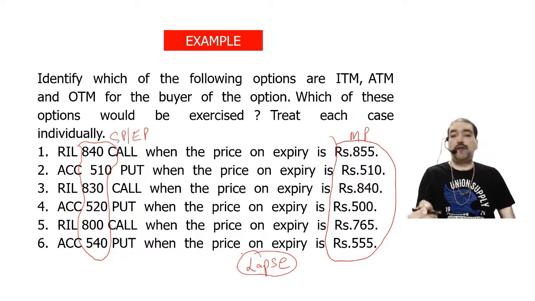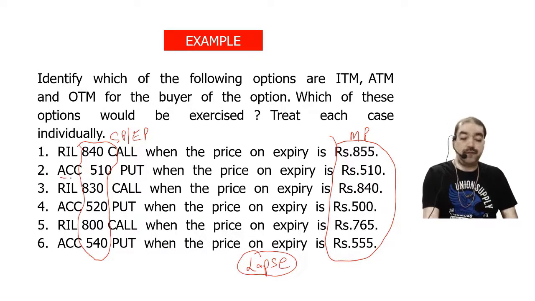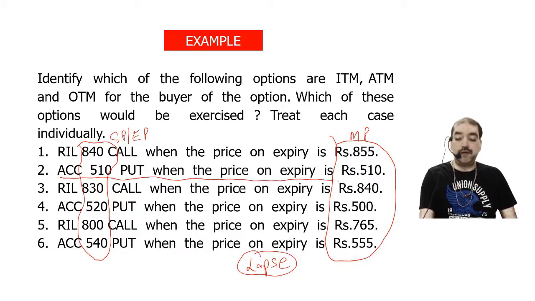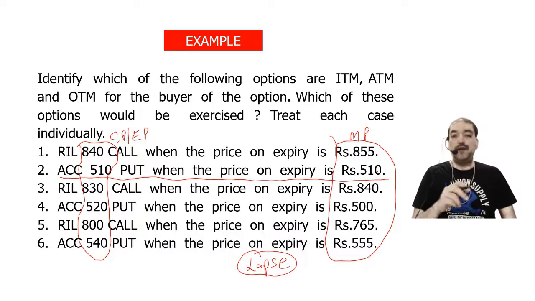Now in lapse there are two possibilities. Either the market price and the strike price are equal, for example in this case. Then I will say lapse, and that is one case. The second lapse is when the market price and the strike price are not equal.